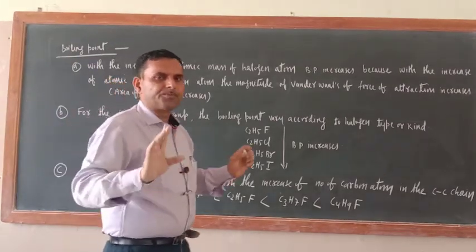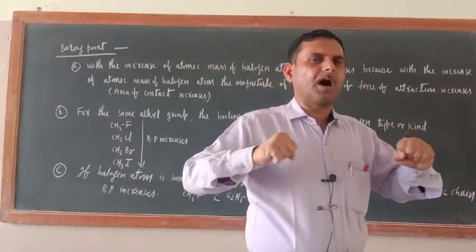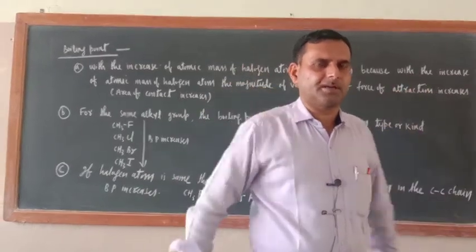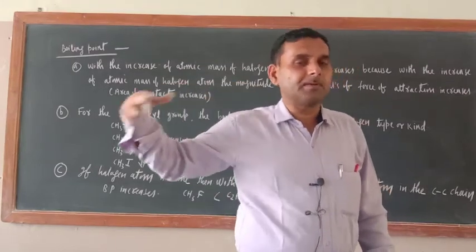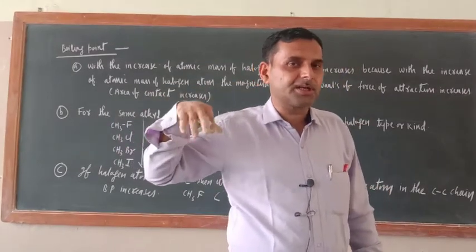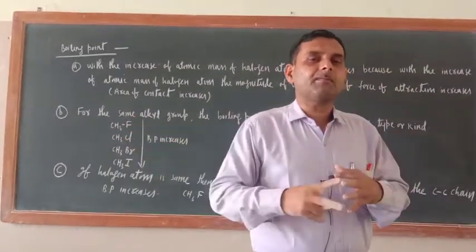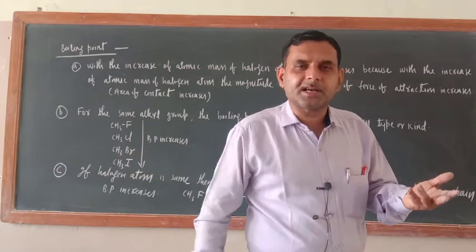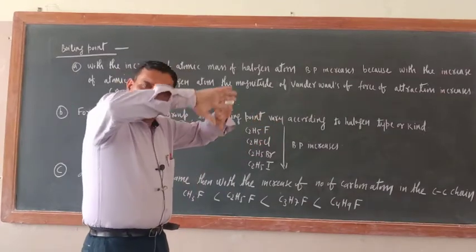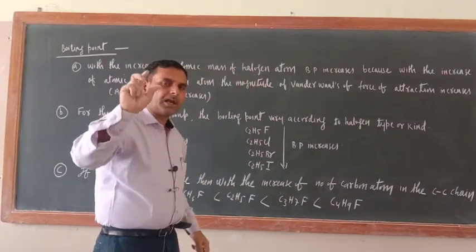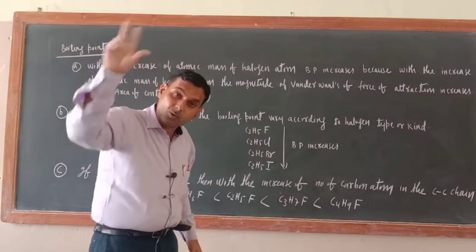Try to understand. Suppose two hefty, fatty fellows are standing beside each other. So their entire body part will be in contact with each other. But if two thin, slim fellows are standing, their entire body part may not be in contact with each other, isn't it or not? So with the increase in size of halogen atom, in their molecules, always remember, boiling point is not a property of an individual atom or molecule, it is a property as a whole.